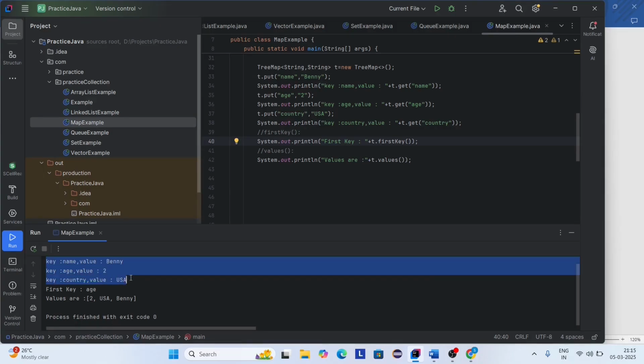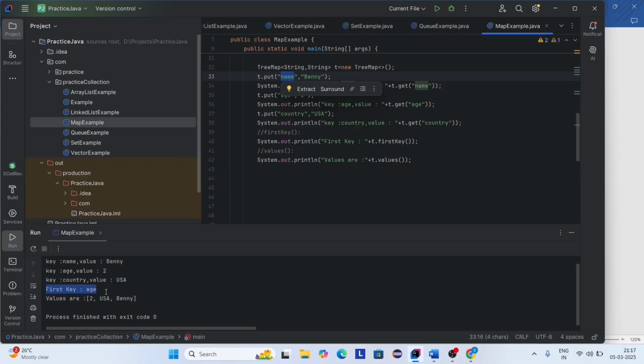Here you can see it prints all the key and value pairs, and the first key is name, right, but it displays the first key as age, because in TreeMap all the keys are stored in sorted order, so based on the alphabetical order it displays the key value. Okay, and next it prints all the values. So values method is used to print all the values. So here you can see it prints all the values. Okay, thank you.